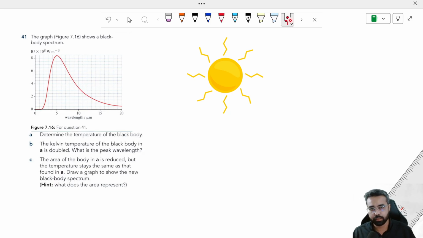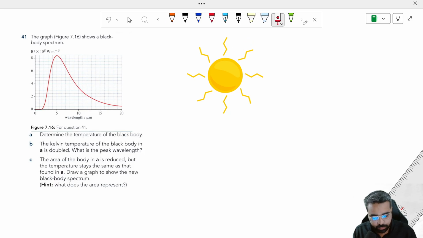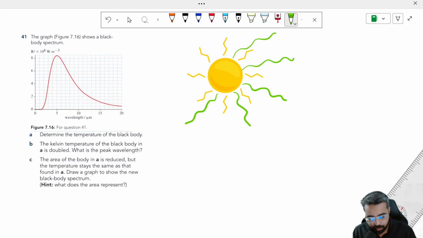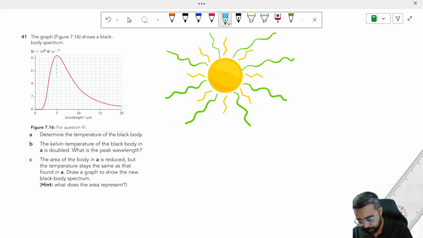So when we consider something a black body, it means that it is radiating 100% of its energy in the form of the whole electromagnetic spectrum. So if I am considering this black body, it will radiate with maximum energy the green light. And why am I saying only green light? Because according to the graph in the question, if we see exactly the peak wavelength, dear students, the peak wavelength is 5 micrometer.